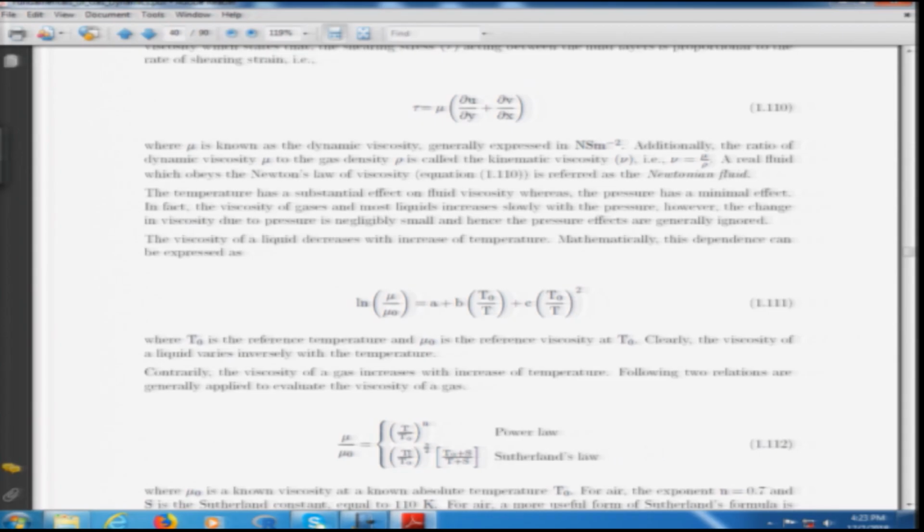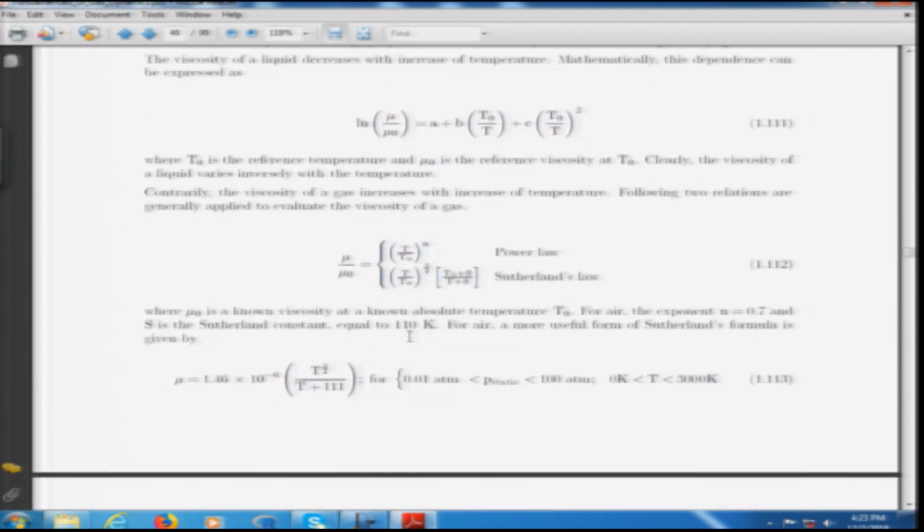where S is called the Sutherland constant and its value is 110 Kelvin, and the exponent n, from the experimentally obtained value, is generally 0.7. Sutherland has further refined this formula particularly for air, for the range of pressure from 0.01 atmosphere to 100 atmosphere and temperature on the order of 0 to 3000 Kelvin.